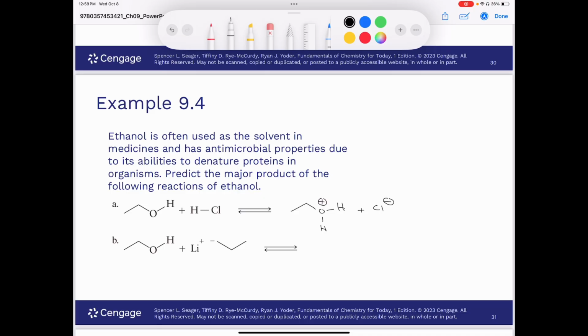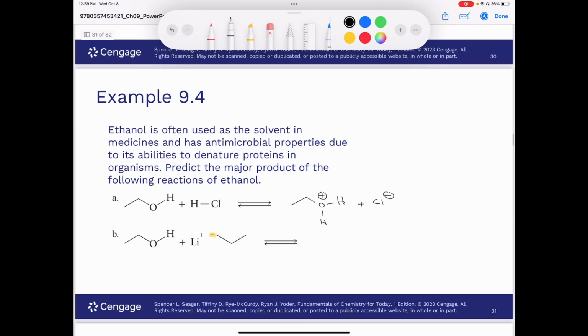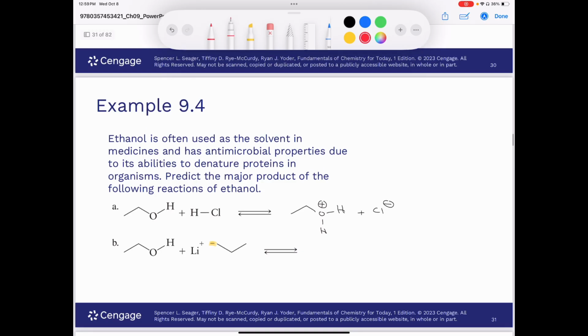Now, if you have a negative charge on carbon like this, the base is much, much stronger than the hydroxide ion. And so, as we saw before, when we had a base that was stronger than hydroxide, the alcohol is going to behave as our acid, our proton donor, and this anion is going to behave as our base, our proton acceptor.